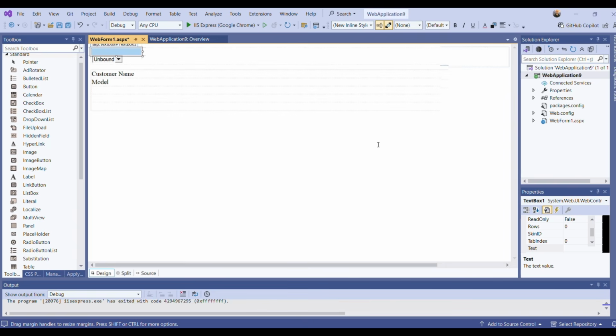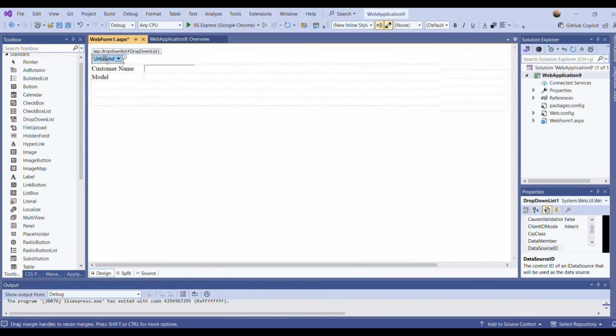Let me move this. Okay, I will take it to here. So I will put the controls here. I'm taking text box from here to here. I'm taking drop down list from here to here.